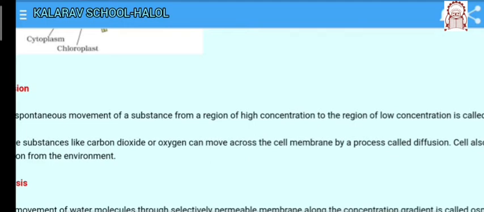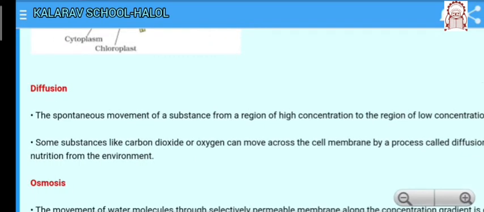So, as soon as there is a difference in the concentration of CO2 inside and outside the cell, CO2 moves out of the cell from a region of higher concentration to a region of low concentration. So, this is called diffusion.